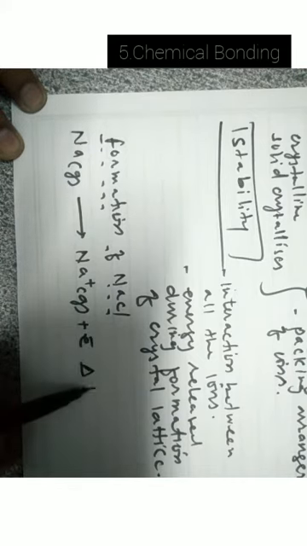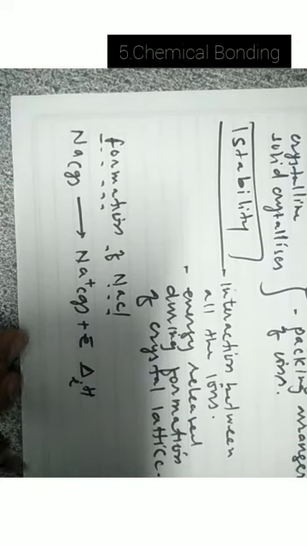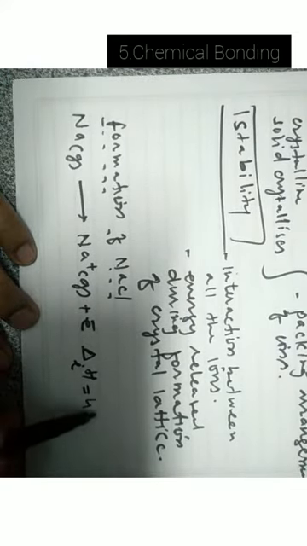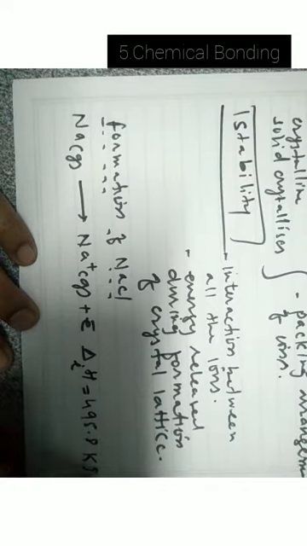The energy involved in the formation of sodium ion from the sodium atom is called enthalpy of ionization, and it is 495.8 kilojoule per mole.